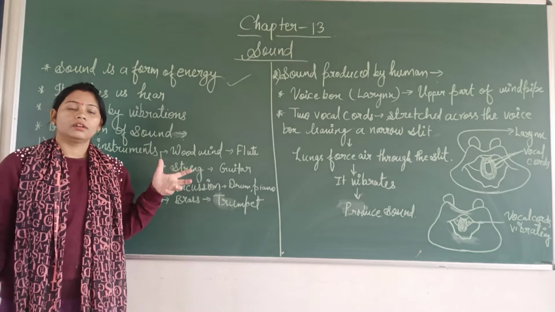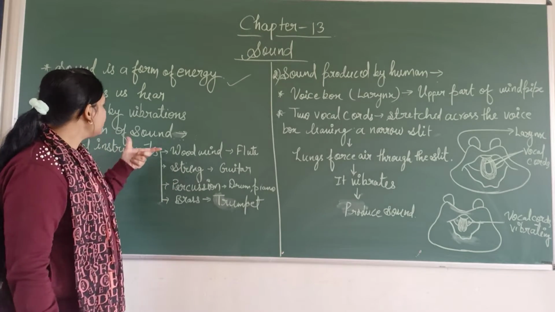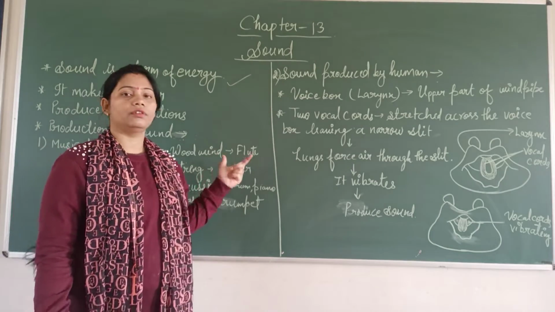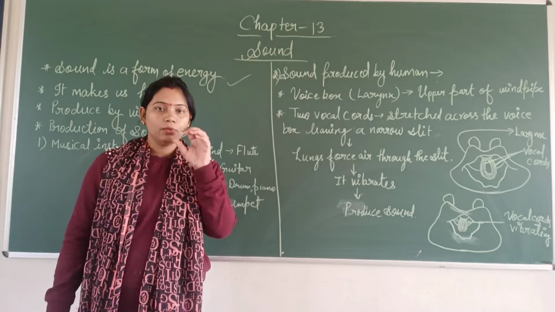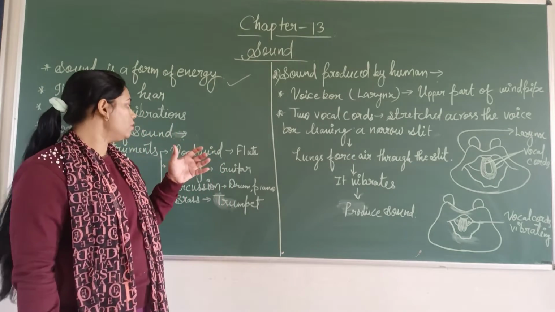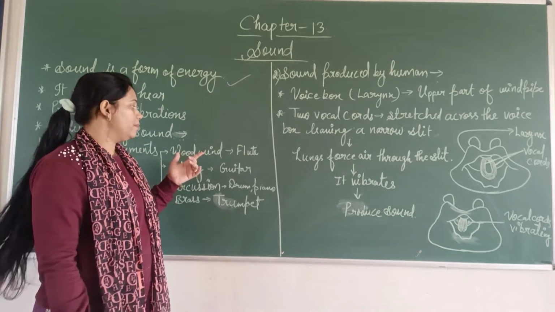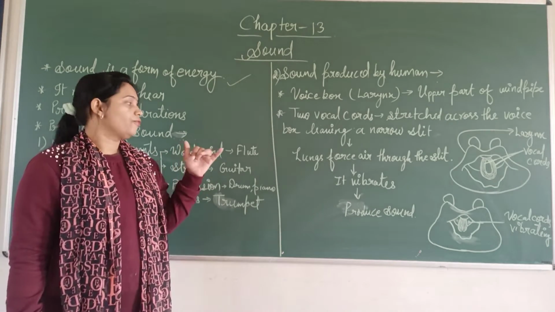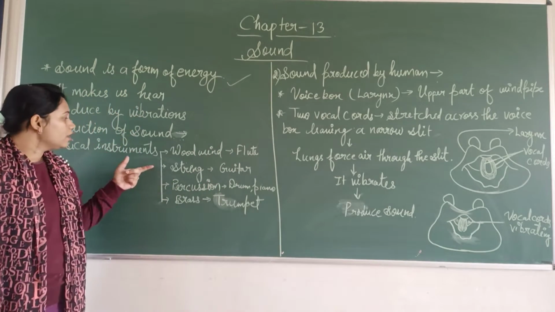Sound is the result of vibration. If we are talking about woodwind, you can consider the example of a flute. In a flute, you have to blow, and after blowing, vibrations will be there, and the sound of the flute is the result of that vibration.